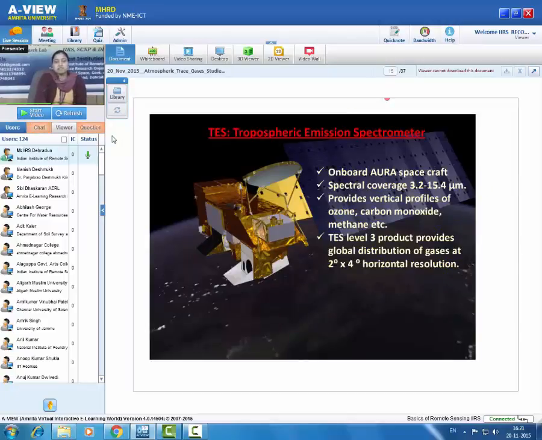Another instrument, the Tropospheric Emission Spectrometer, commonly known as TES. It is on board the Aura spacecraft. Its spectral coverage is 3.2 to 15.4 micrometer. It provides vertical profile of ozone, carbon monoxide, methane, etc. TES level 3 product provides global distribution of gases at 2 by 4 degree horizontal resolution.